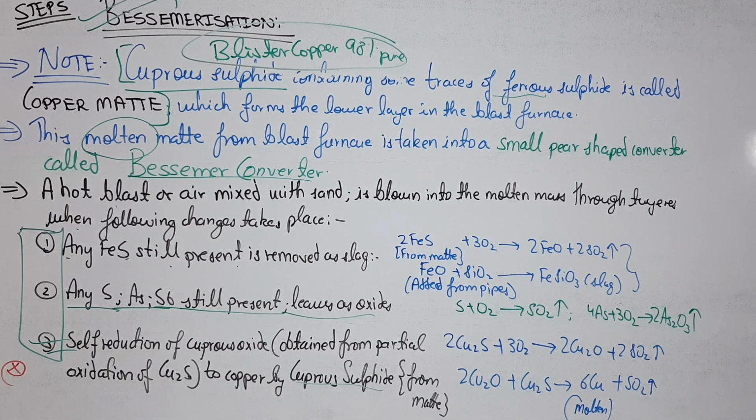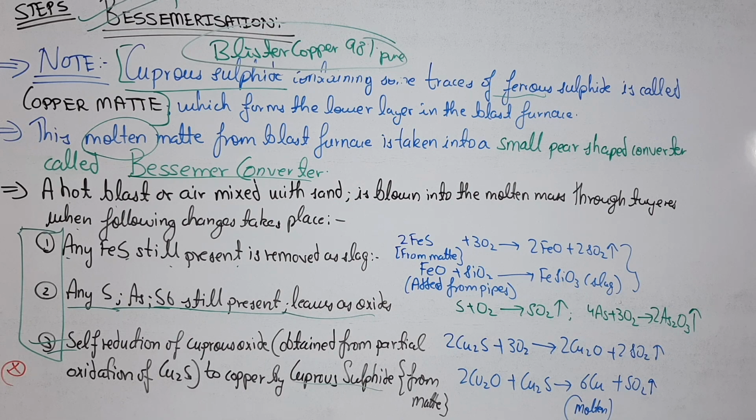Now it can be asked in a 1 mark question in this Bessemerization process: what is copper matte? Copper sulfide containing some traces of ferrous sulfide is known as copper matte. And where is it found? It forms the lower layer of the blast furnace.